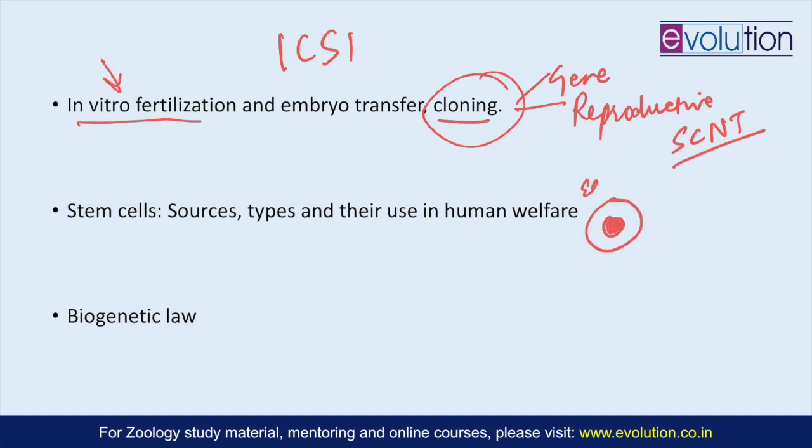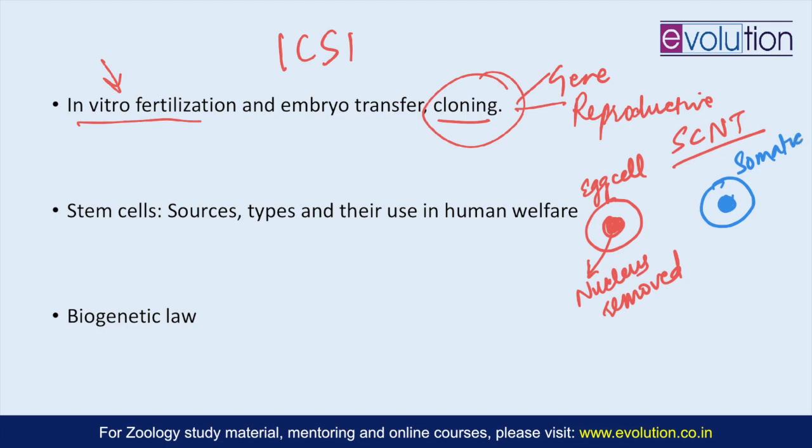So this is the egg cell, and its nucleus is removed, and then another somatic cell is taken, and its nucleus is then transplanted into this egg cell.